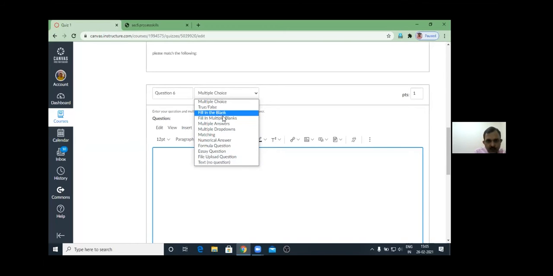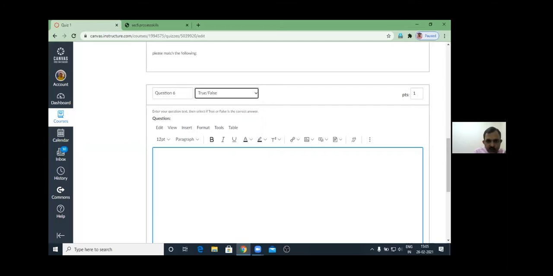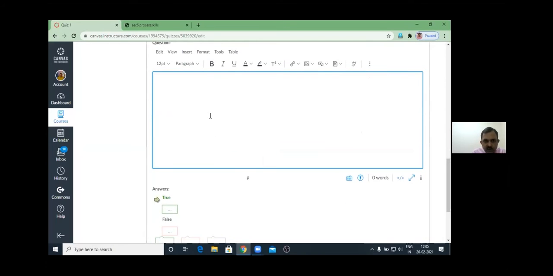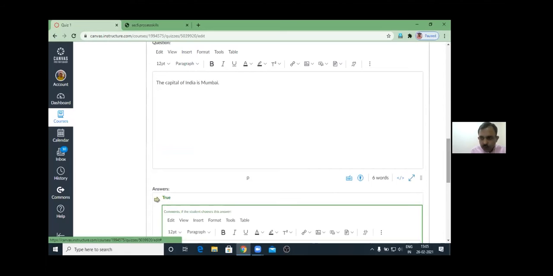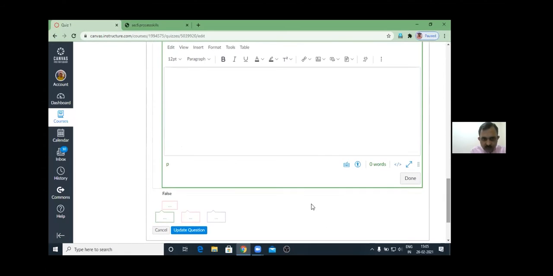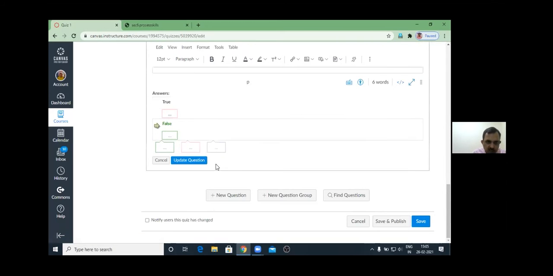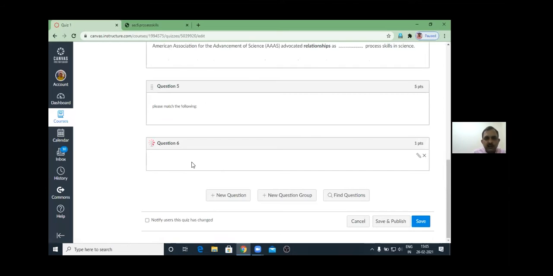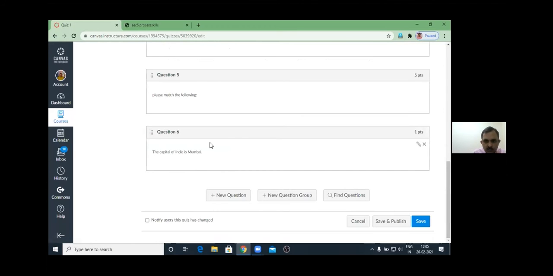For example, if you want to create a true false type question, then here you will type a question like, the capital of India is Mumbai. True or false? The statement is false. Which answer is correct? You need to check that arrow, because that arrow will tell you what the answer is. Then you can update the question. So here you can see the question is there.